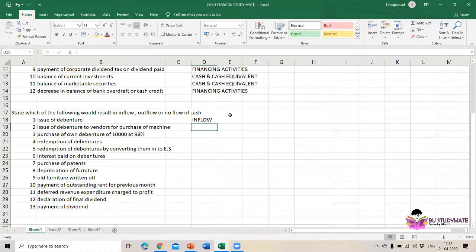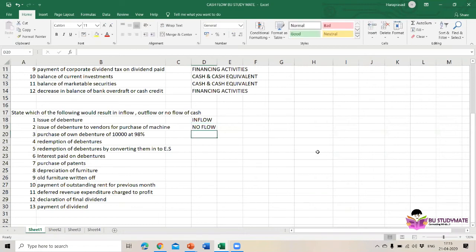We are issuing debentures for the purchase of machine. No flow of cash, because we issued the debenture and gave it for the purchase of machine. We got the machine, we didn't get cash, so there is no flow.